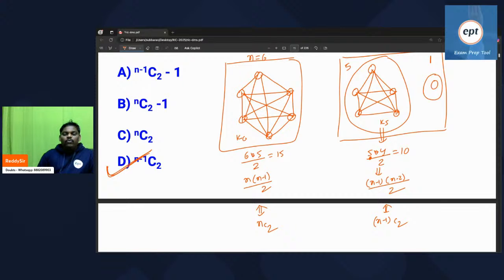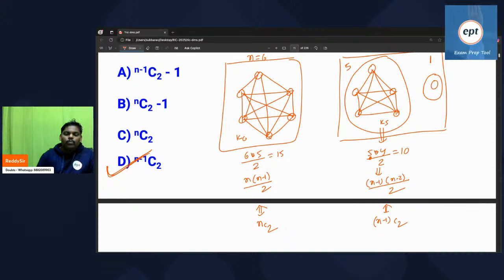This is a very good problem. Suppose he may ask you the same question like this: an n vertex simple graph, and you want to make the graph disconnected with the maximum number of edges. But remember, every subgraph should contain a minimum of 2 vertices. So what is the answer?